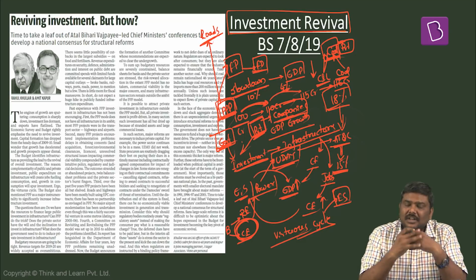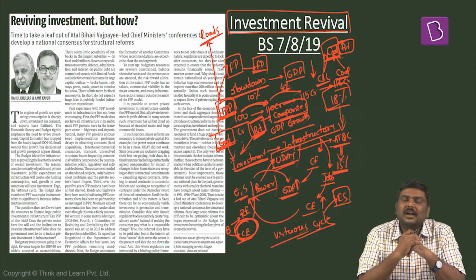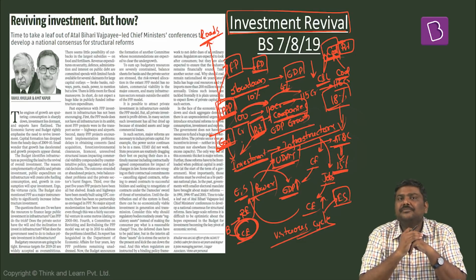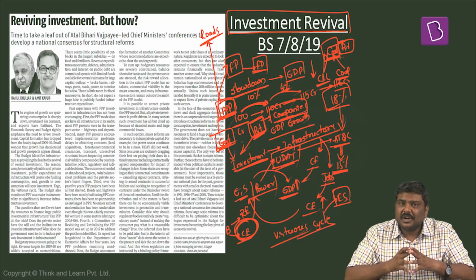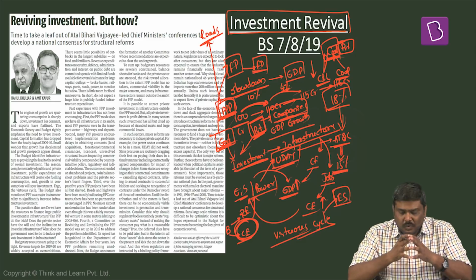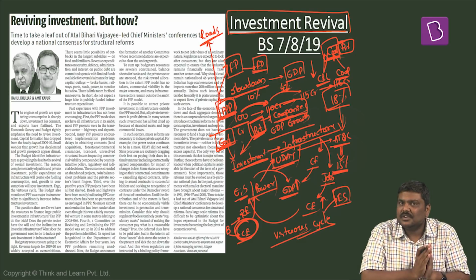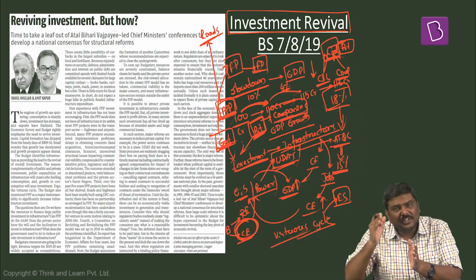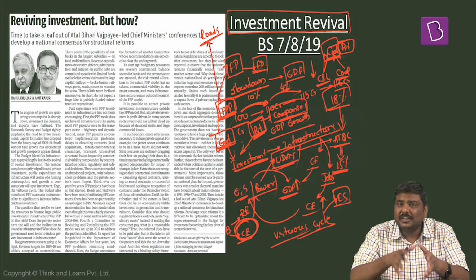Fourth, the Government of India, to revitalize this particular segment, set up a committee headed by Mr. Vijay Kelkar in 2015. And this particular committee has given recommendations, but these particular recommendations have not been implemented effectively. So look at this. On one side, Government of India has very little space to revive the investments or invest more in the market. On the other side, private sector investment is getting affected. The third, PPP model, is also on the decline.